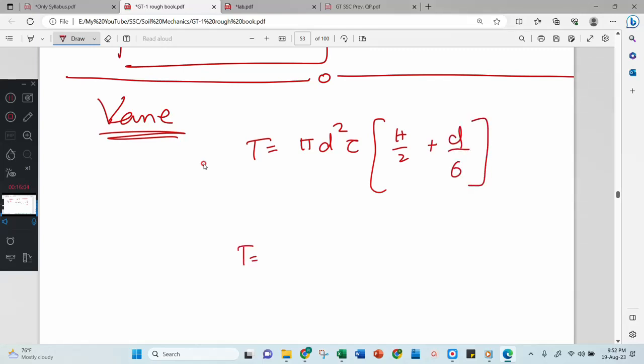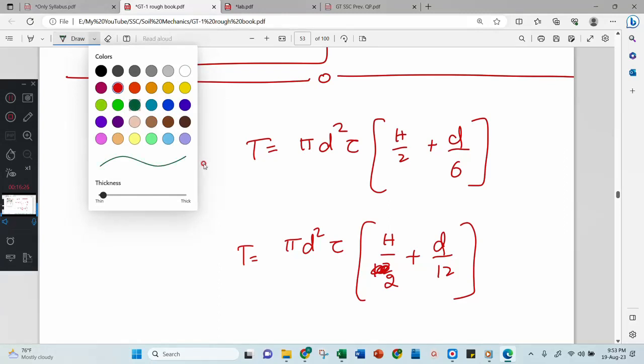Another equation is pi d square tau into h by 2 plus d by 12. Okay, now these are two equations.